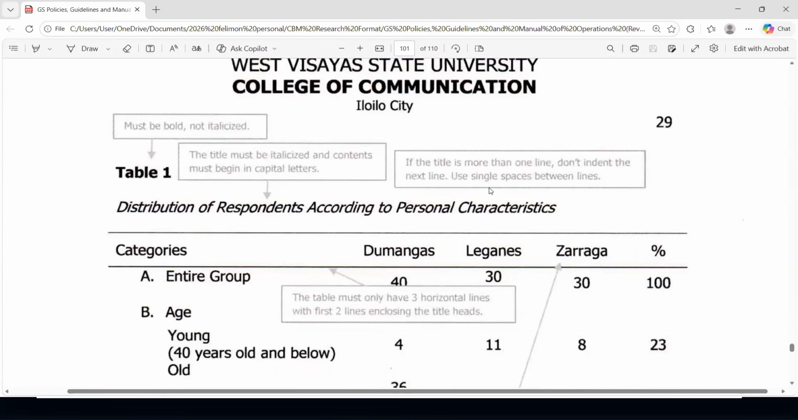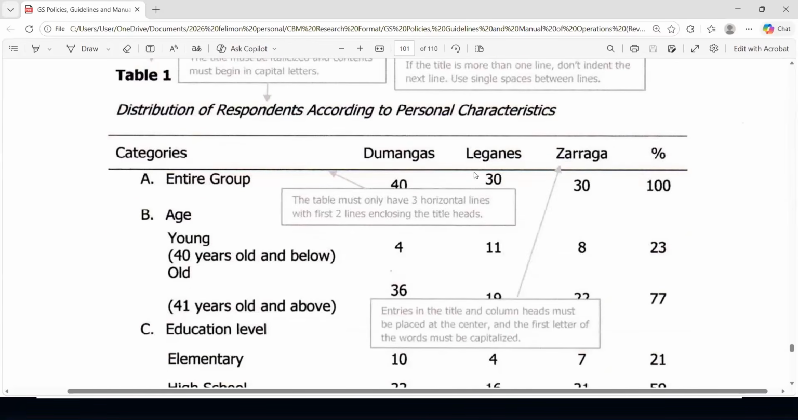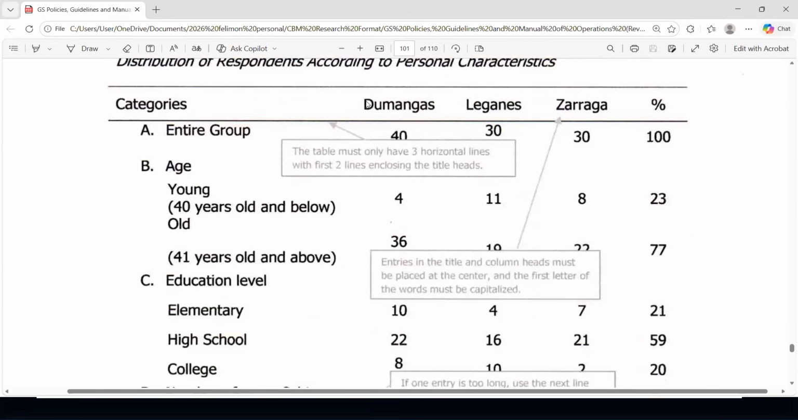Title case too. If the title is more than one line, don't indent the next line. Just use single space between the lines. The table must only have 3 horizontal lines. Well, depende kasi kung minsan may column spanner, and so it's possible na more than 3 horizontal lines. But for basic table, 3 horizontal lines only.